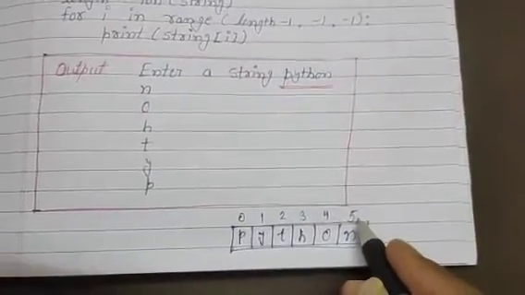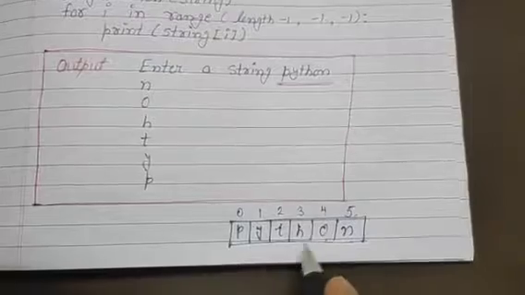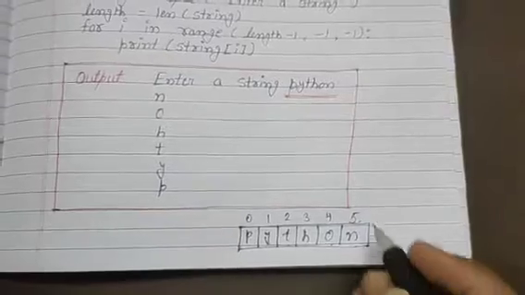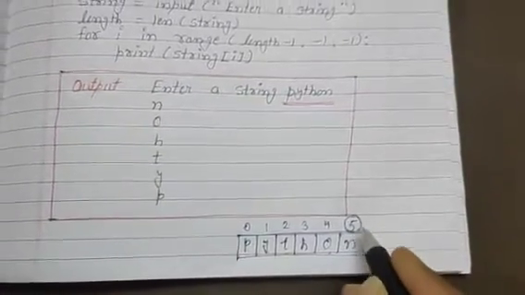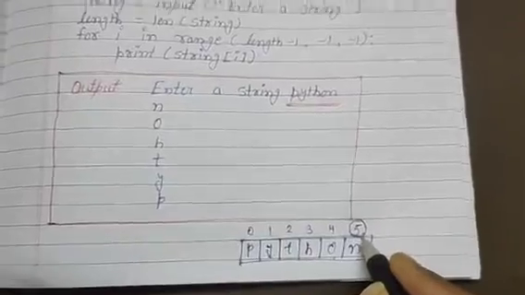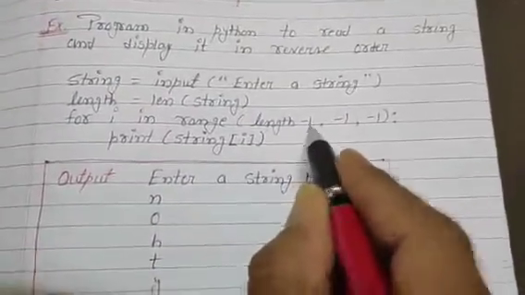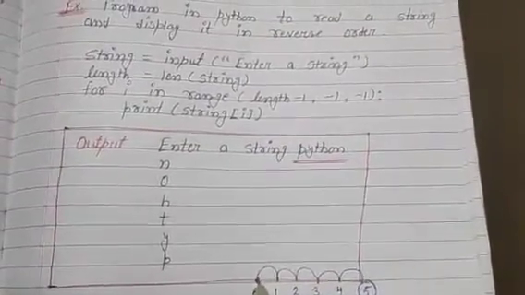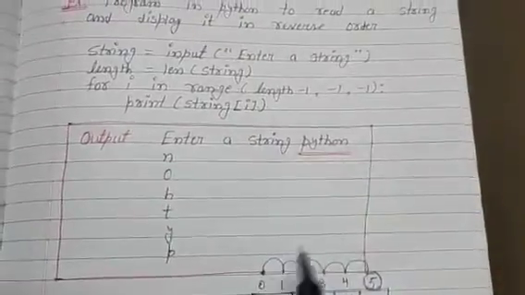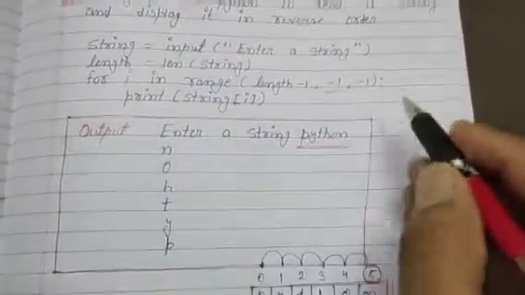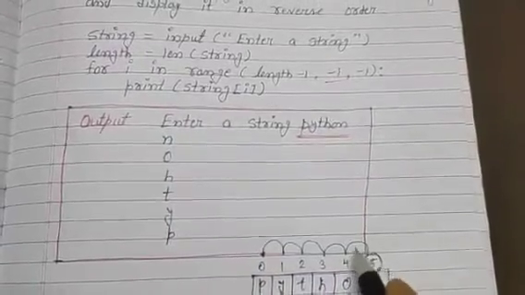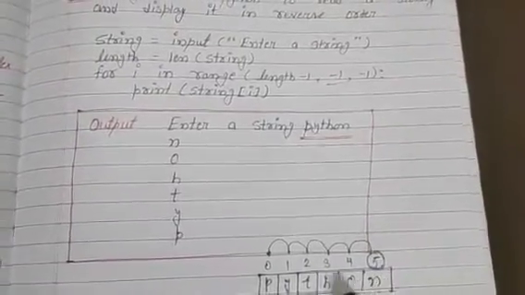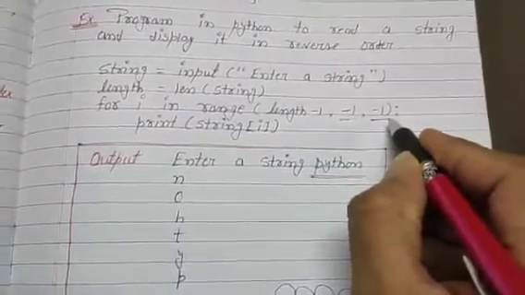Now we want to print the reverse of the string, so the first character is N, then O H T Y P in this form, starting from index 5. Five means length minus 1, so the starting point of the loop is length minus 1, going one character at a time. The last limit is minus 1, and the jump is in reverse order, 5 then 4, 3, so the index is decreasing and the step is minus 1.